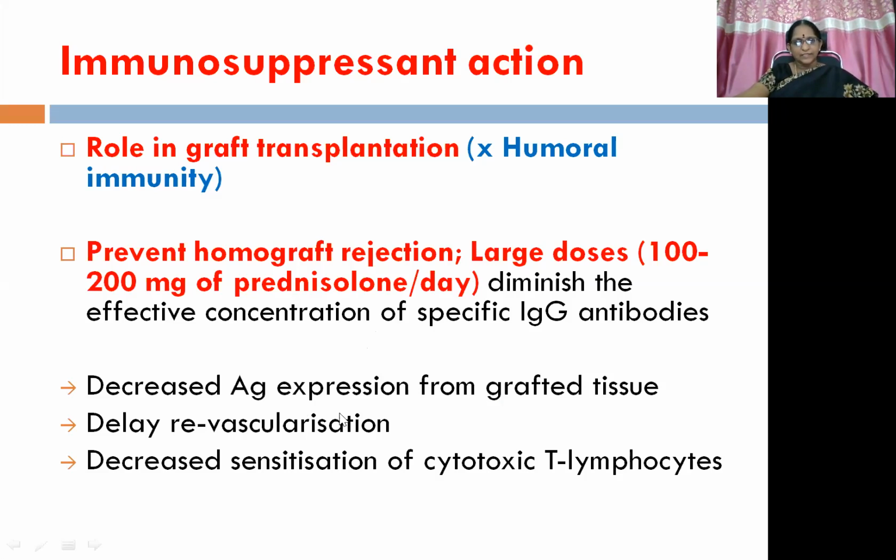So there is decreased antigen expression from grafted tissue, delayed revascularization, and decreased sensitization of cytotoxic T lymphocytes. So this is immunosuppressant action. You can have the mnemonic MLC. M means macrophages, L means lymphocytes, and C means complement and also cell-mediated immunity, and at high doses humoral immunity also gets depressed.